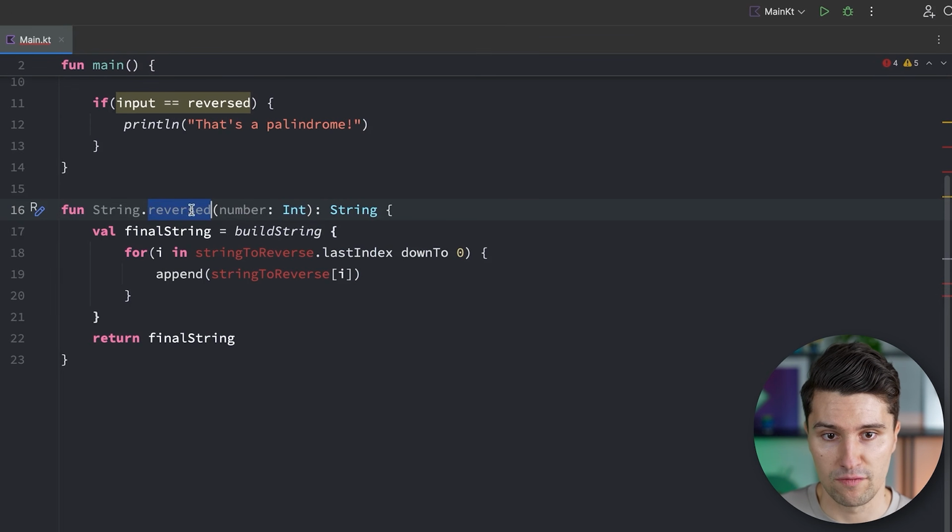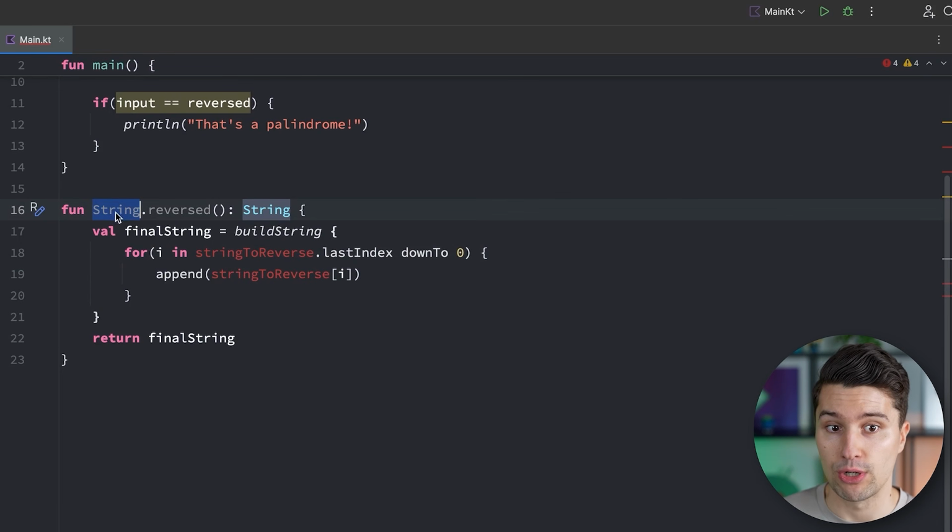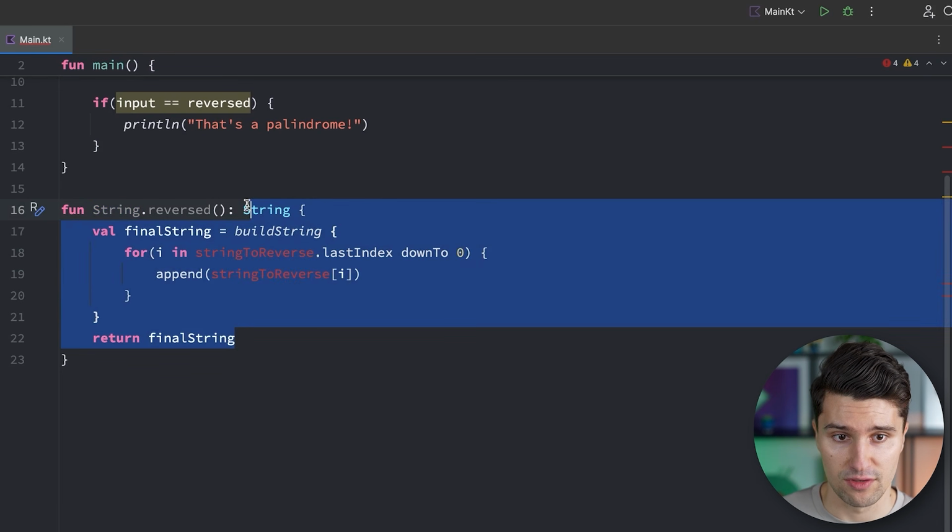Obviously, we can only call a function on a single type of argument, but if we need more parameters than that, we can pass these here in the parentheses. In this case, we only need one parameter, which is the string we called this function on already. So this is totally fine to not have any arguments here. But now we get some errors because we don't have this clear string to reverse anymore. So how do we now reference the string that we called this function on inside of this function? Well, that works via this.